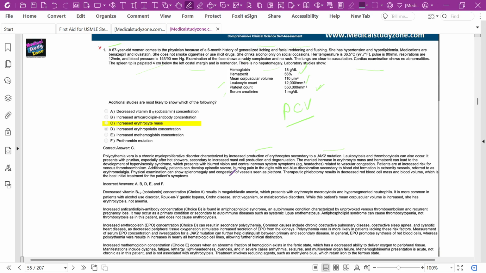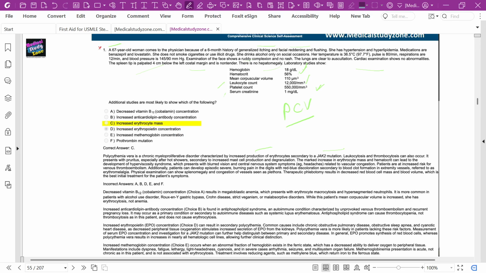So look at option D. Increased EPO production can cause secondary polycythemia. It may be due to COPD, obstructive sleep apnea, or cyanotic heart disease, as decreased peripheral oxygen stimulates increased secretion of EPO.